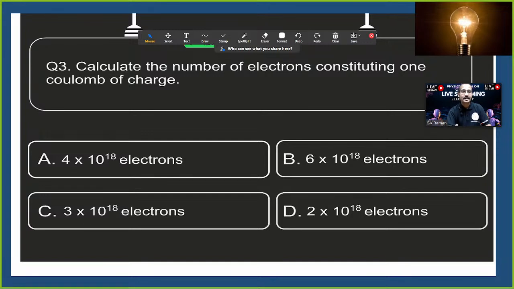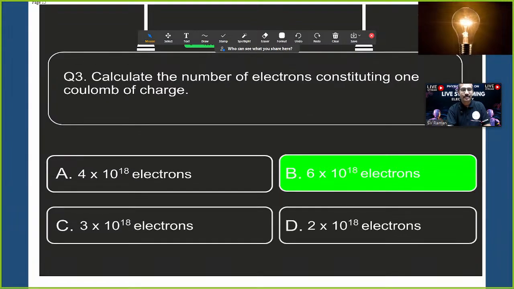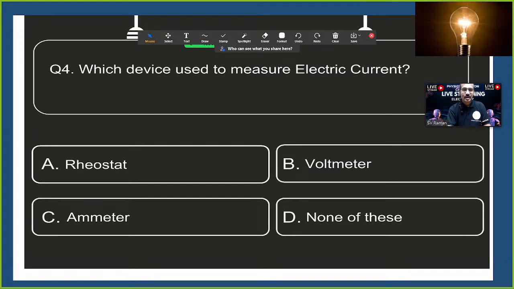Calculate the number of electrons constituting 1 coulomb of charge. This question generally appears many times in the CBSE board paper. Just now we have discussed, 1 electron is equal to 1.6 into 10 power of minus 19 coulombs. In 1 coulomb, how many electrons? We discussed 1 by 1.6 into 10 power of minus 19. After solving, how much did we get? Yes, 6 into 10 power of 18 electrons. Option B.